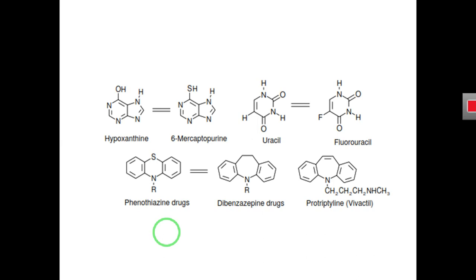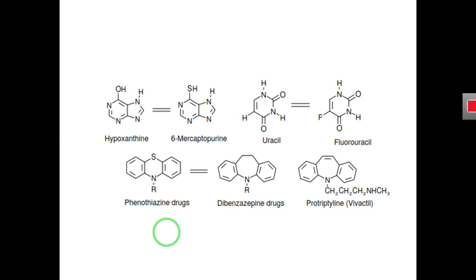So both things could happen by changing the substituent group in the structure of the molecule. You can have a new analog with a similar biological activity to the parent molecule, or you will have a new analog with a different biological activity from the parent molecule.